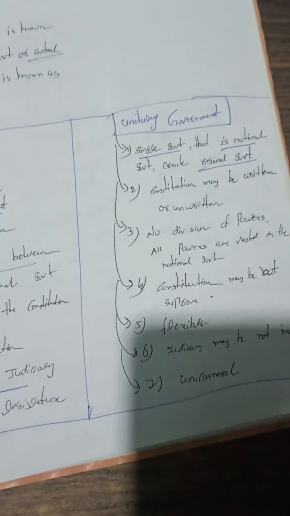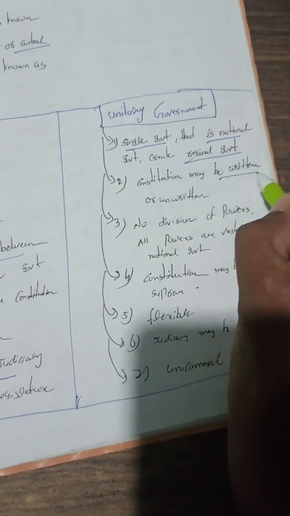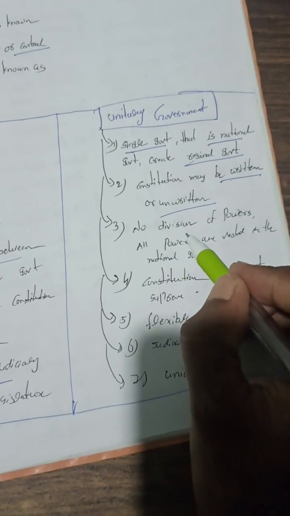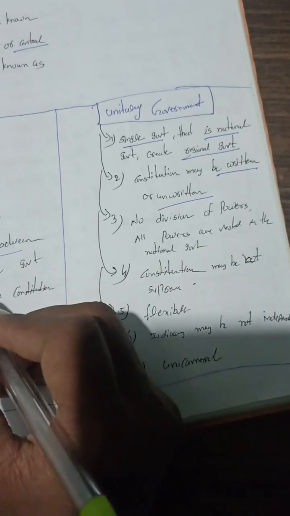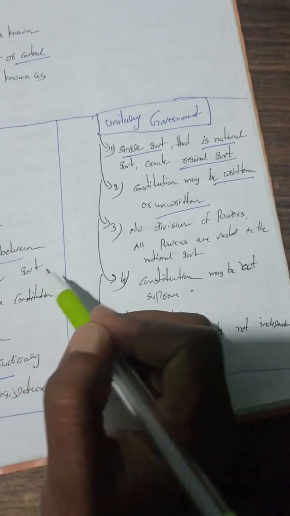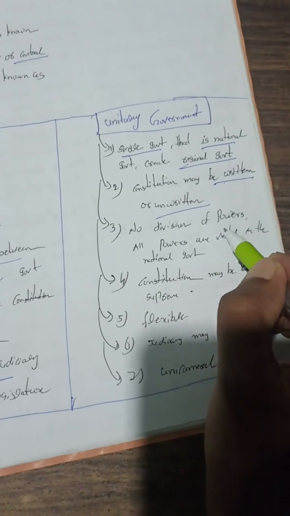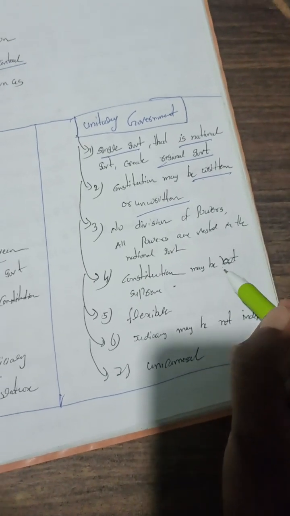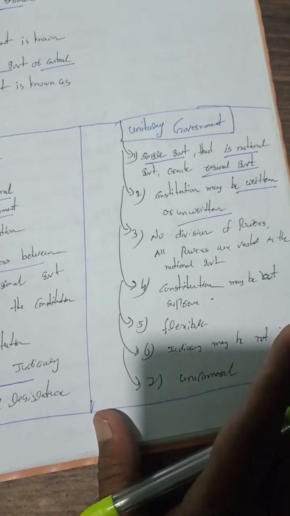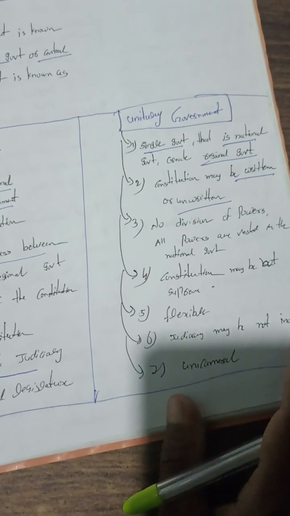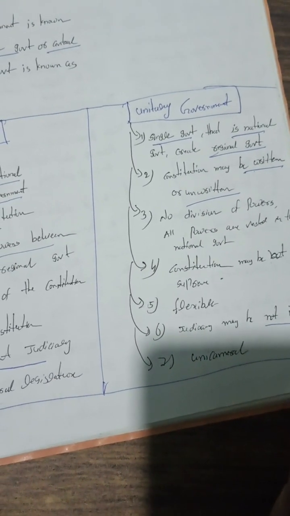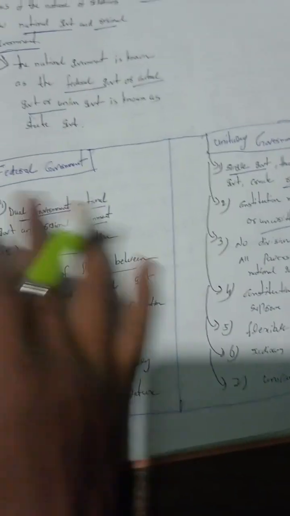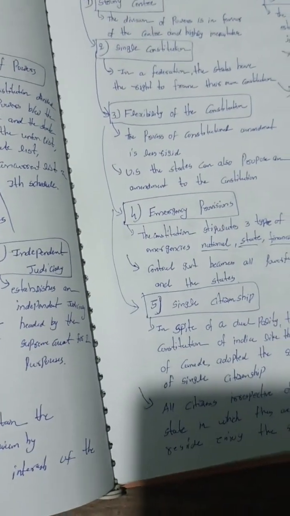In a unitary government, the constitution may be written or unwritten, and there is no division of powers. The federal system divides powers between national and regional governments. In a unitary system the constitution may not be supreme, and the judiciary may or may not be independent. That is the main issue.